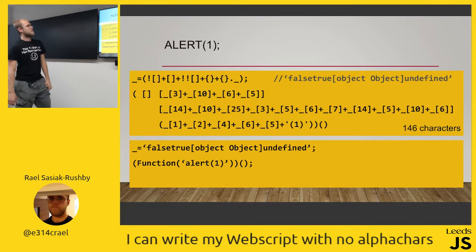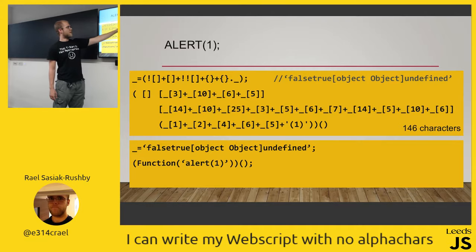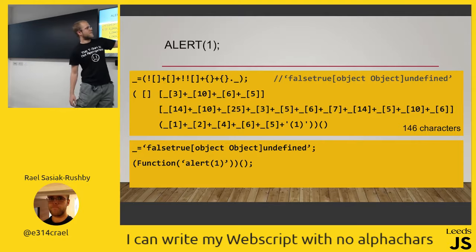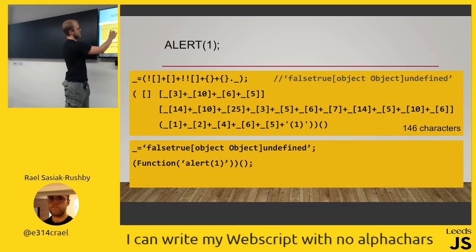What does that look like? So this is alert(1) written in not quite JSFuck, but doing it my way with no alpha characters, with a bit of an explanation here. So I've got false, the string thing, true, an object, and then I've got an undefined parameter within the object. So I get a string that says that on the top there. And if I take the various places out of that, I start with an array, and then call the method, which is 3, 10, 6, 5, which ends up being sort in that string, constructor.